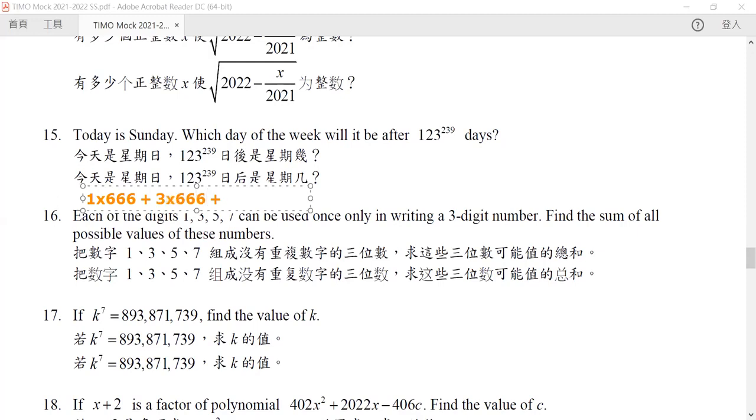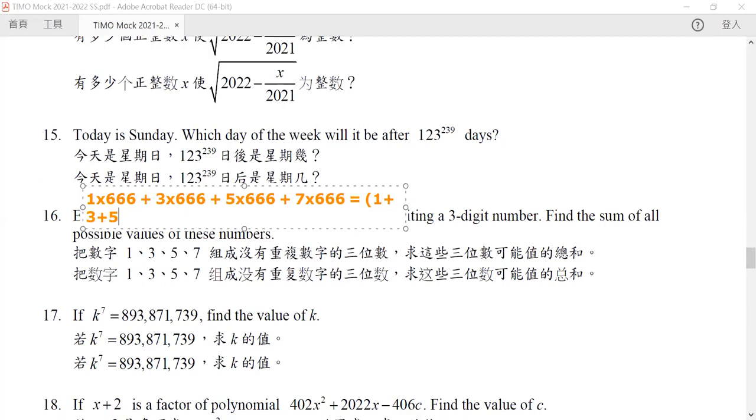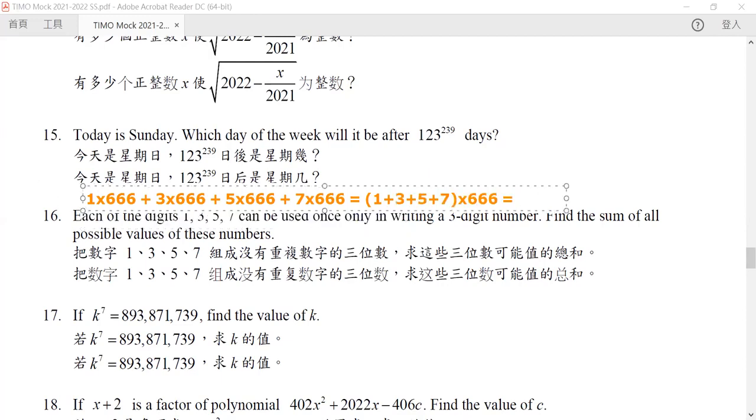Again, for our 5, it will contribute again 666. And for our 7, it will again contribute 666. So the sum of all possible values of this number must be equal to 1 plus 3 plus 5 plus 7 multiplied by 666. And hence this would be equal to 16 times 666, or in other words,